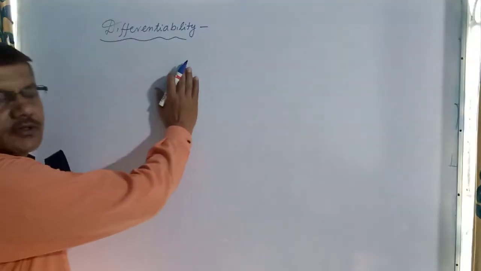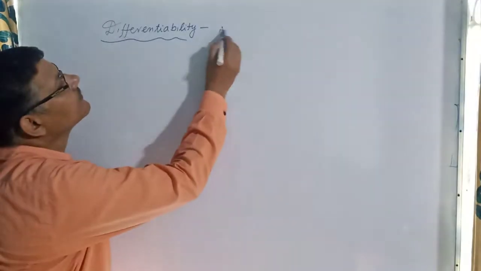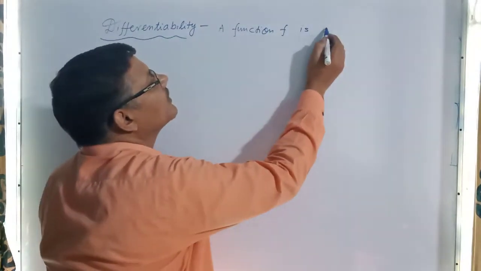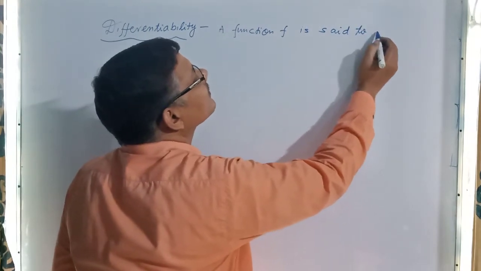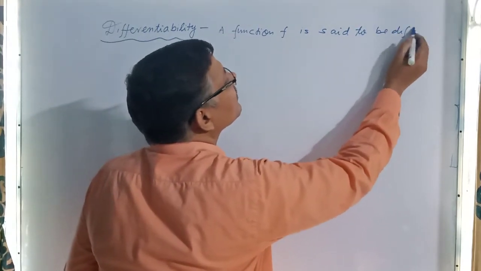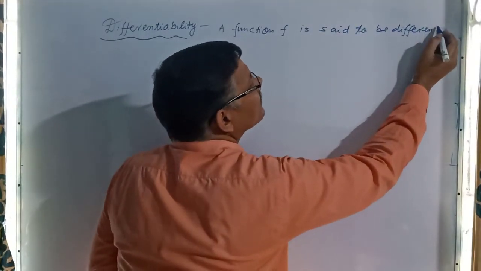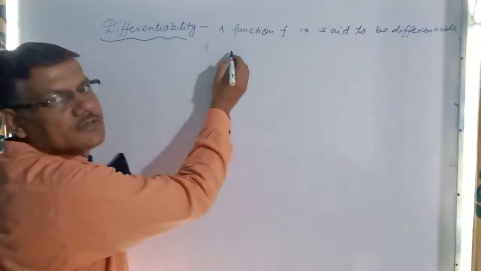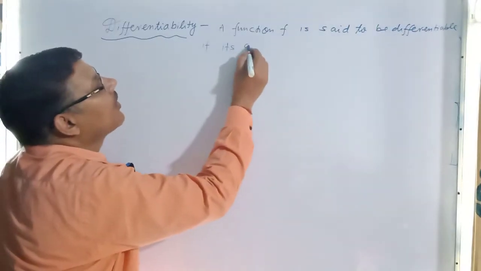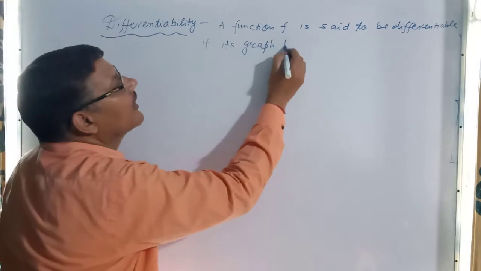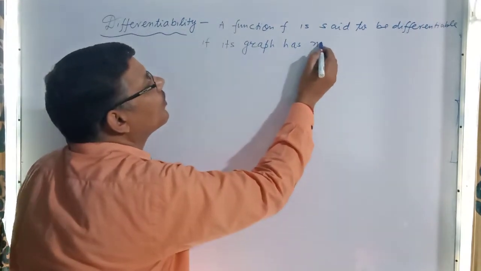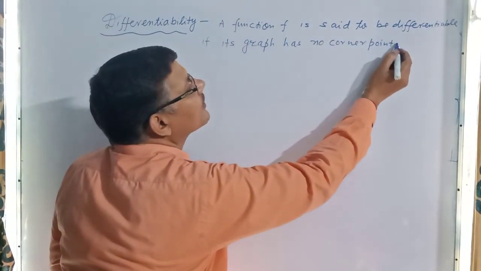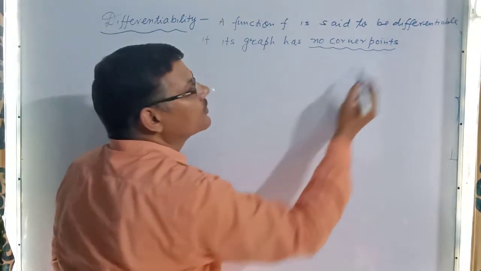So the basic concept of differentiability is: any function f is said to be differentiable if, the main thing is, its graph has no corner points. Condition number one is its graph has no corner points.